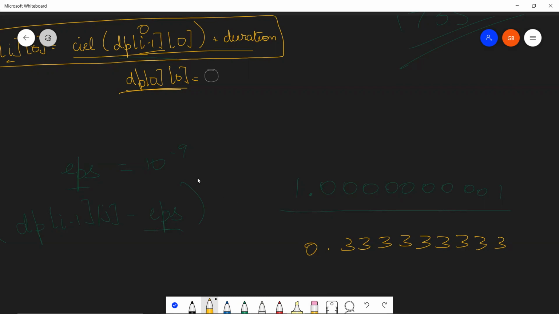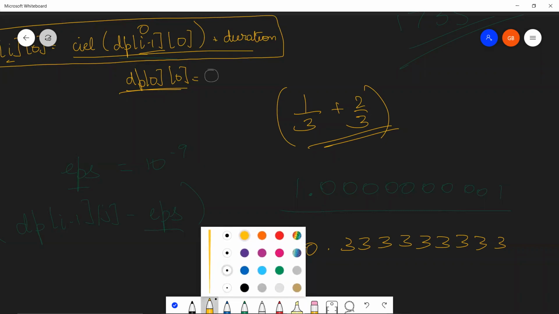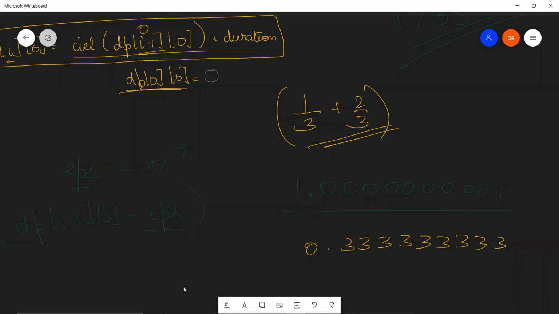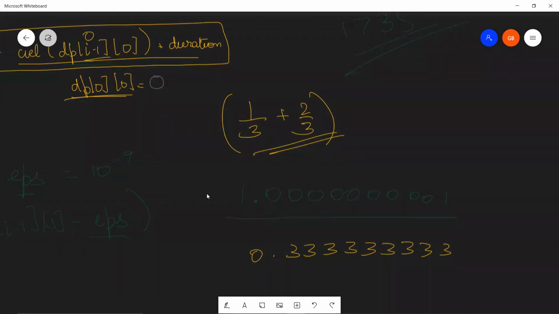So you won't go below 0, and you just saved yourself from the overflow in 1 by 3 plus 2 by 3. This is just a basic example, but I hope you can relate why it will happen everywhere else. So this was the major point in this question. The last test case was not being cleared due to this thing. I think the problem setters set this very specifically to rule out those people who were not following this epsilon technique.